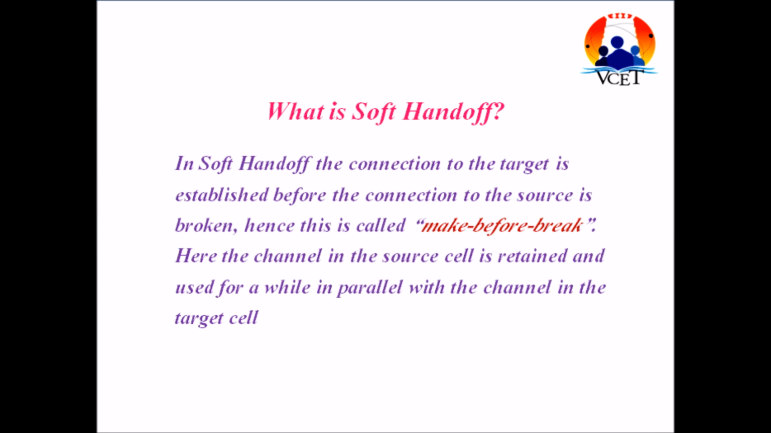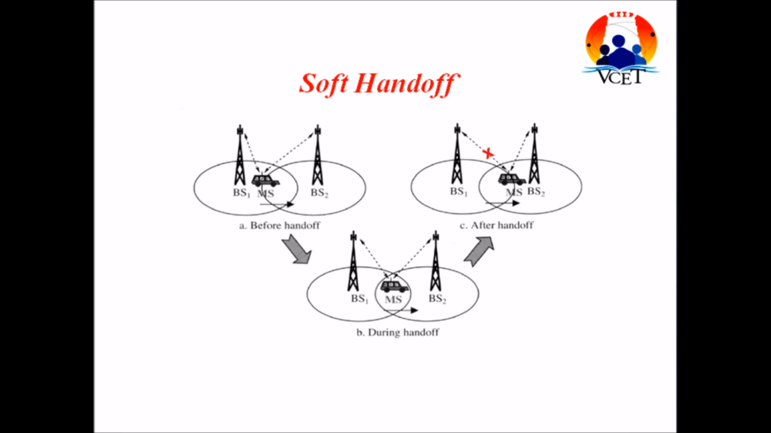What is soft handoff? In soft handoff, the connection to the target is established before the connection to the source is broken. Hence, this is called make before break. Here, the channel in the source cell is retained and used for a while in parallel with the channel in the target cell.